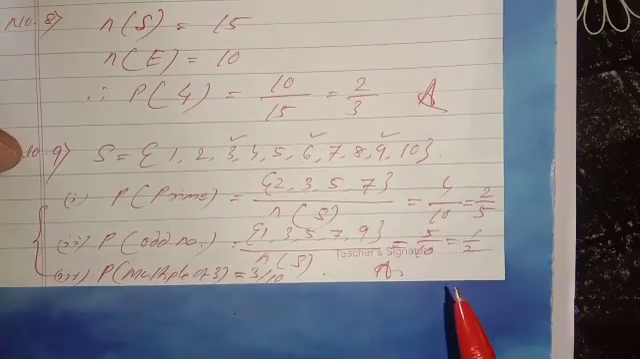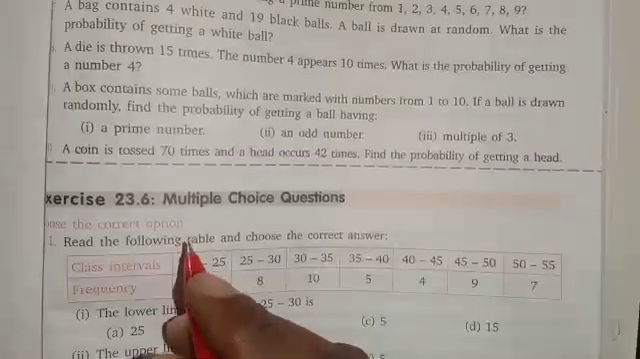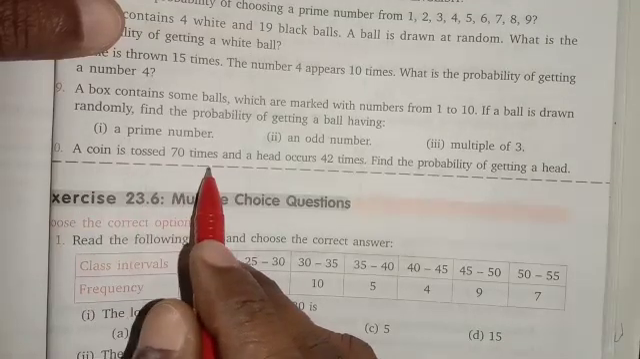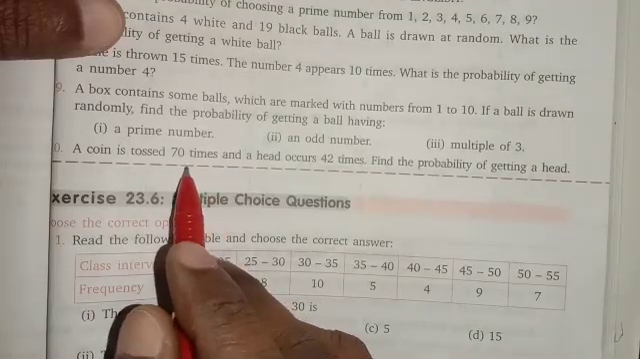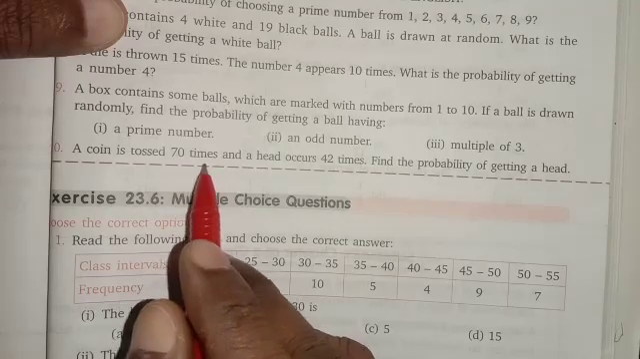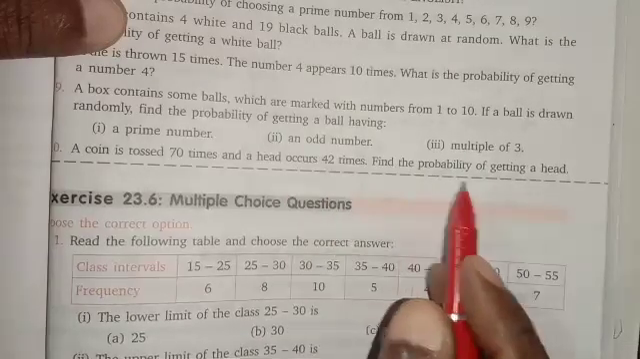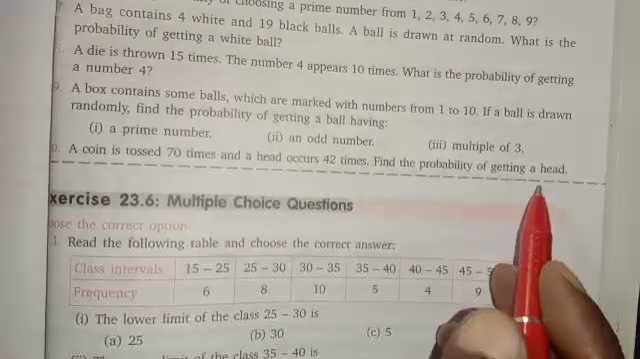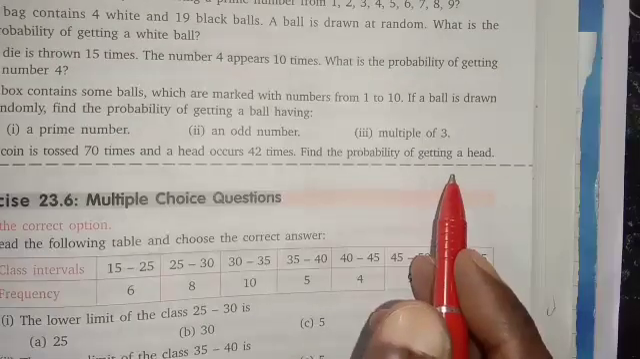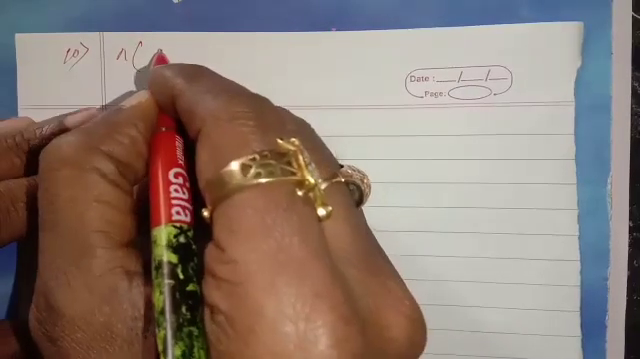And let us go to the last question, that is question number 10. A coin is tossed 70 times. The total number of times the coin is tossed, that is 70 times, is the sample space. n(S) is equal to 70. A head occurs 42 times. Find the probability of getting a head. The head comes how many times? 42 times.